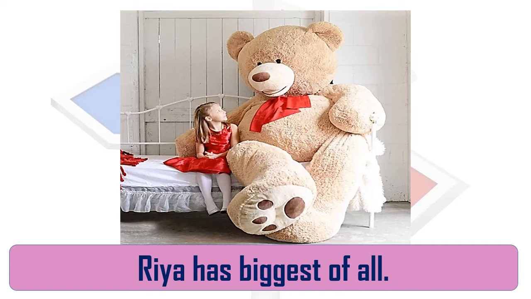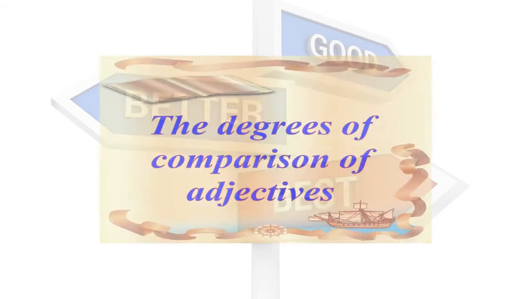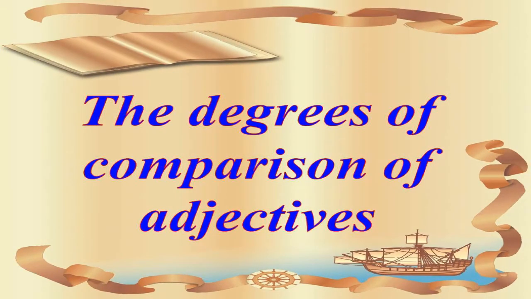Okay. So it is known as the degree of comparison of adjectives. Here we have chosen an adjective, big. So we are comparing Sarah's teddy bear, Alicia's teddy bear and Ria's teddy bear. And you have seen that in every example the degree has been changed.